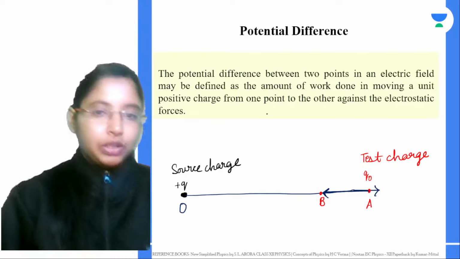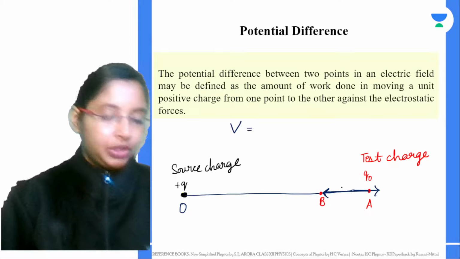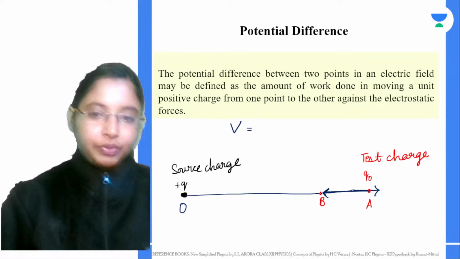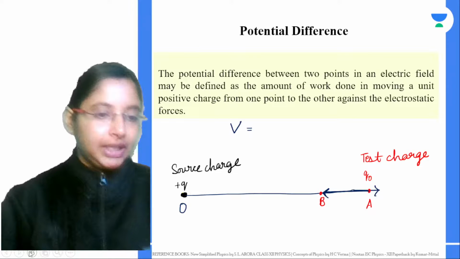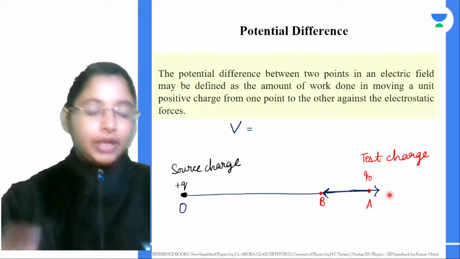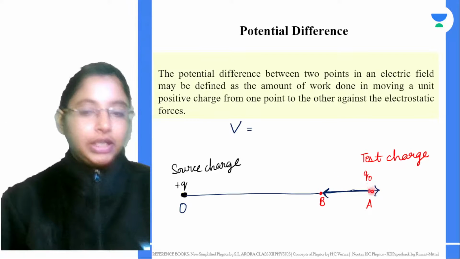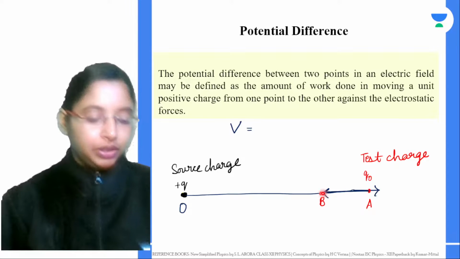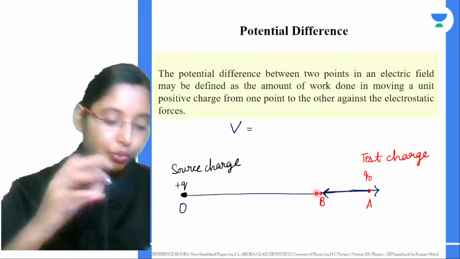Now what is the potential difference? Potential difference, we can give it by V. The potential difference at this point A is different from the potential difference at this point, because the strength of the electric field drops as you go further away. So as you're going far away, the electric field strength decreases. Comparing moving it from here to here, at this point how much work is done? If you have to move this from here to here, at this point you have to apply much more work.